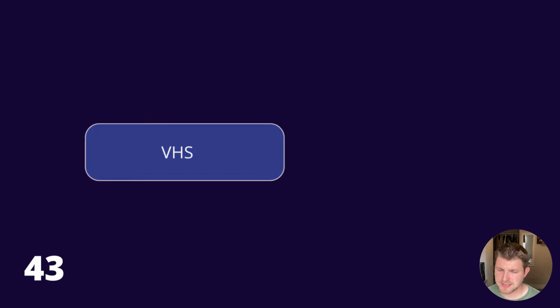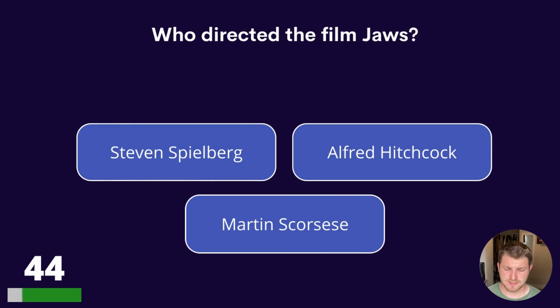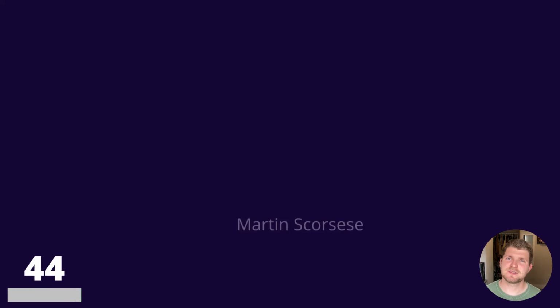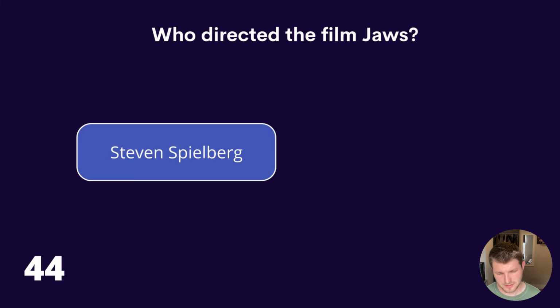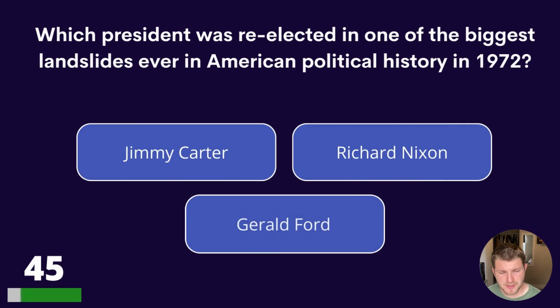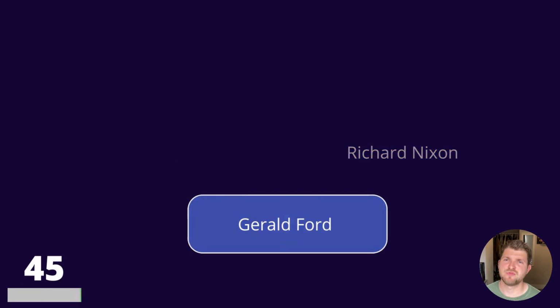44. Who directed the film Jaws? Steven Spielberg, Alfred Hitchcock, or Martin Scorsese? The answer is Steven Spielberg. 45 now. Which president was re-elected in one of the biggest landslides ever in American political history in 1972? Jimmy Carter, Richard Nixon, or Gerald Ford? The answer is Richard Nixon.